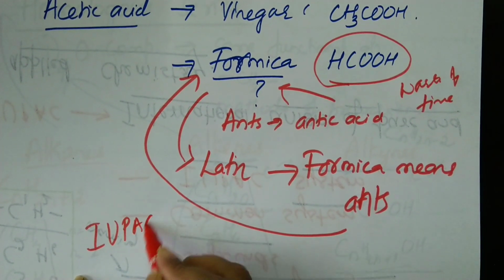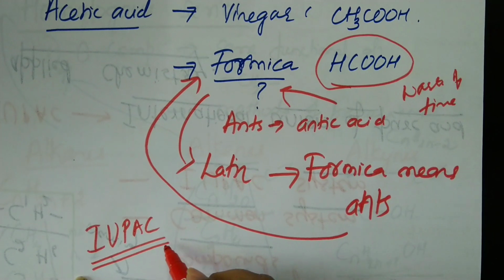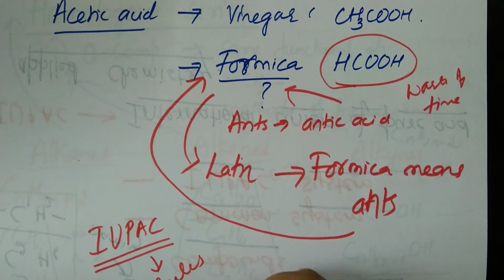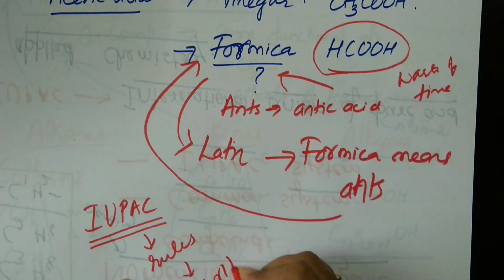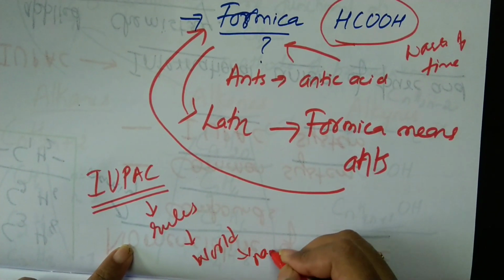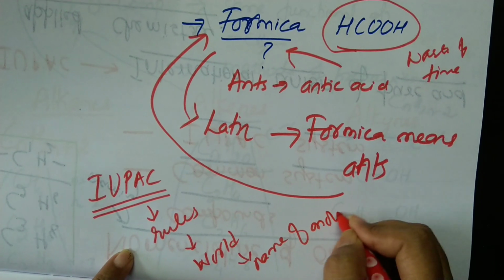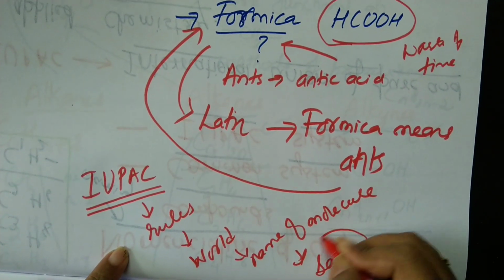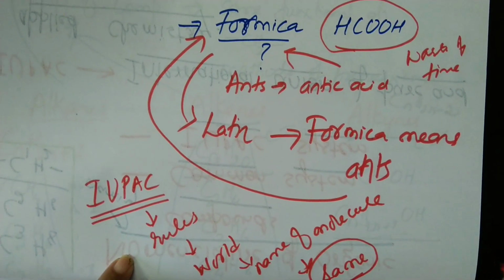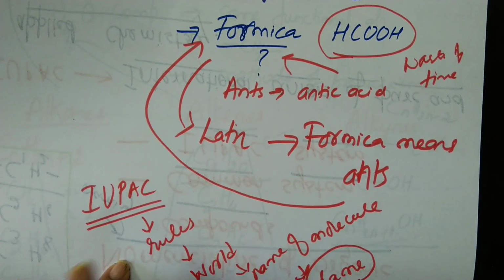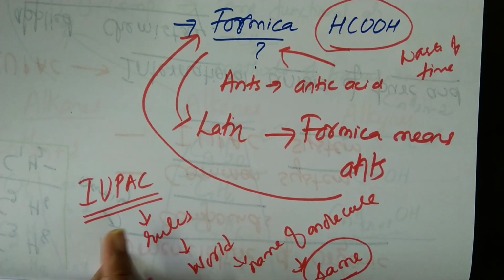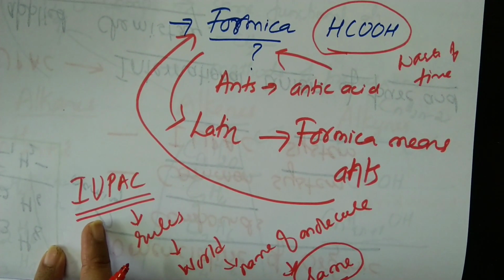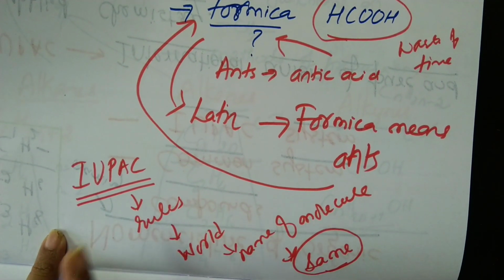IUPAC system, wherein if you follow the rules given by them throughout the world, the name of the molecule remains the same. It remains the same, which will not lead to what? Confusion. Therefore, we shall start learning how to name organic compounds using the rules framed by International Union of Pure and Applied Chemistry.